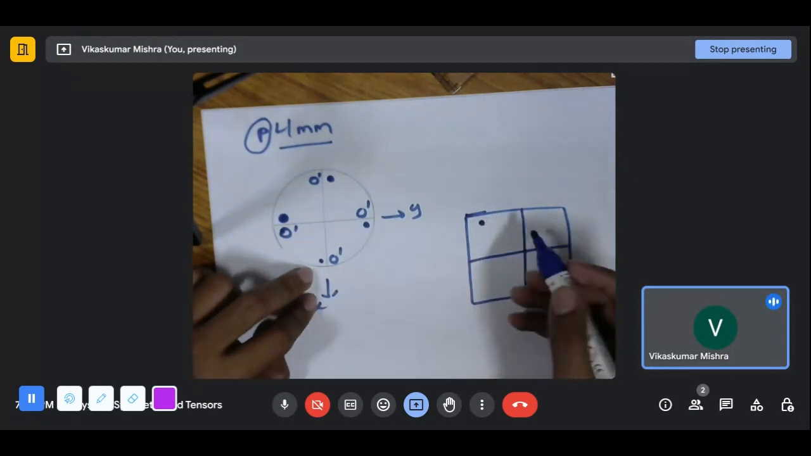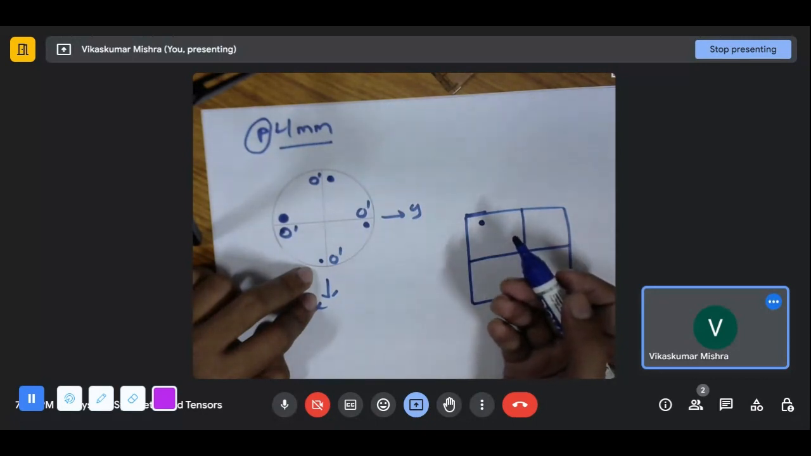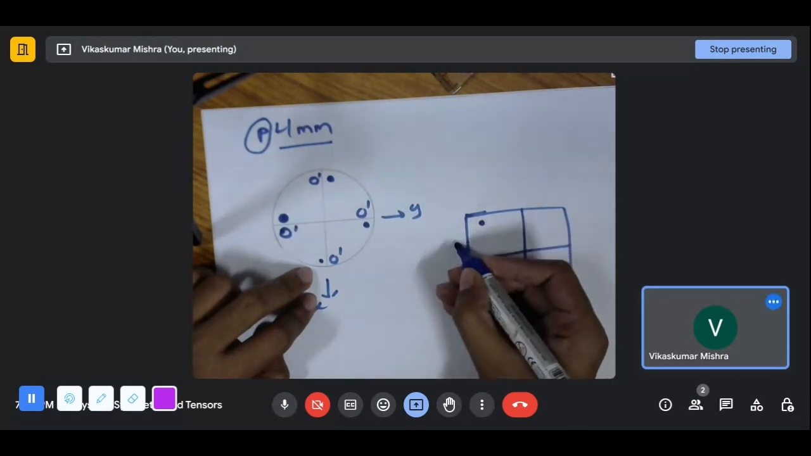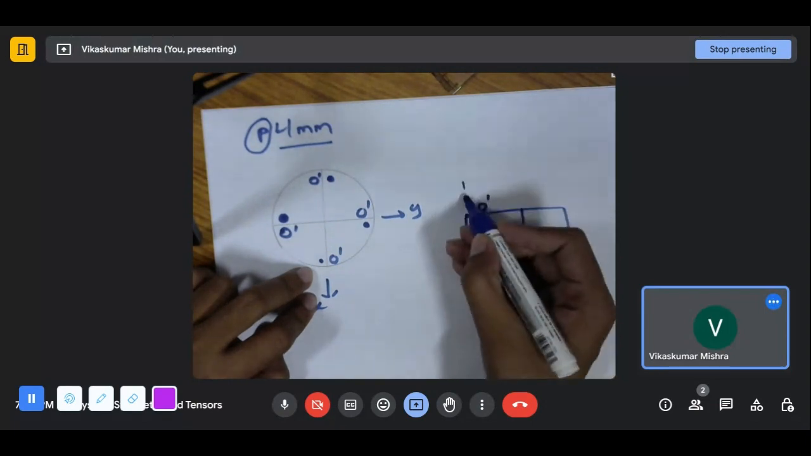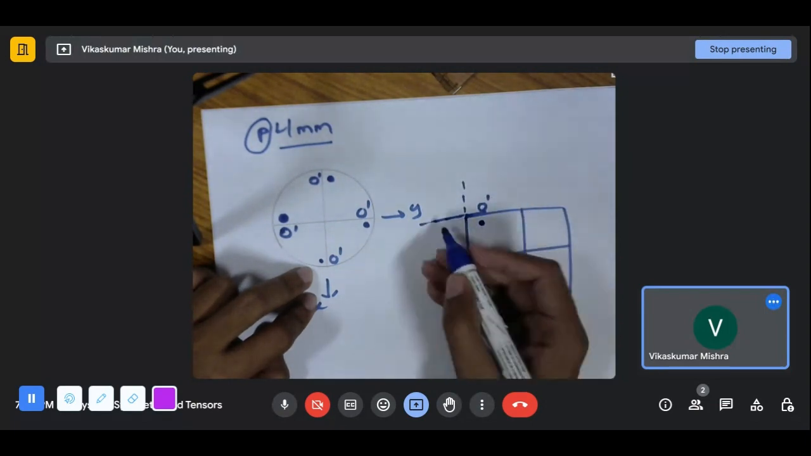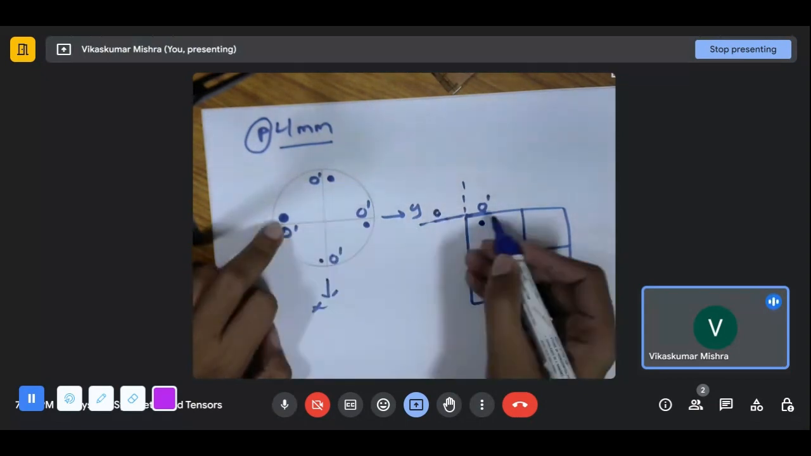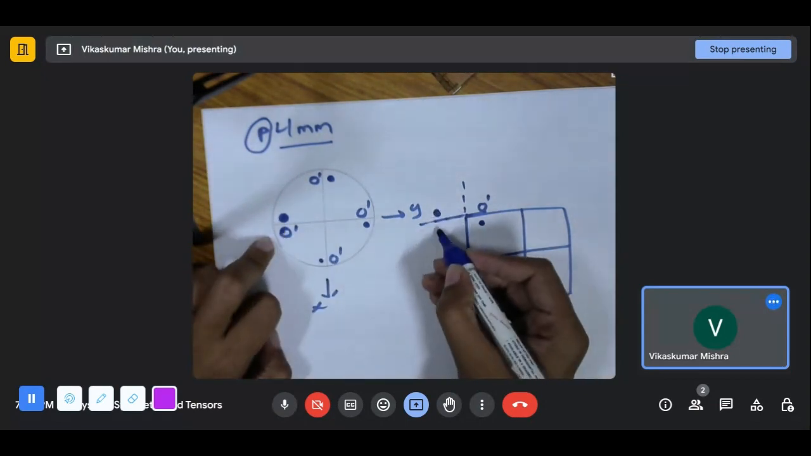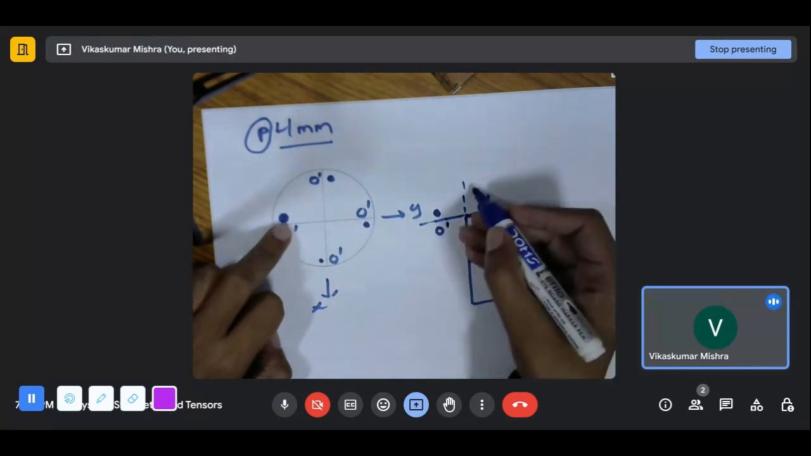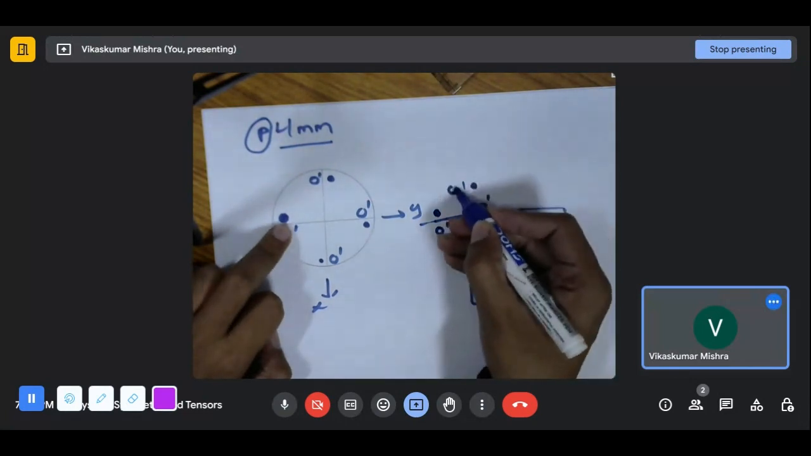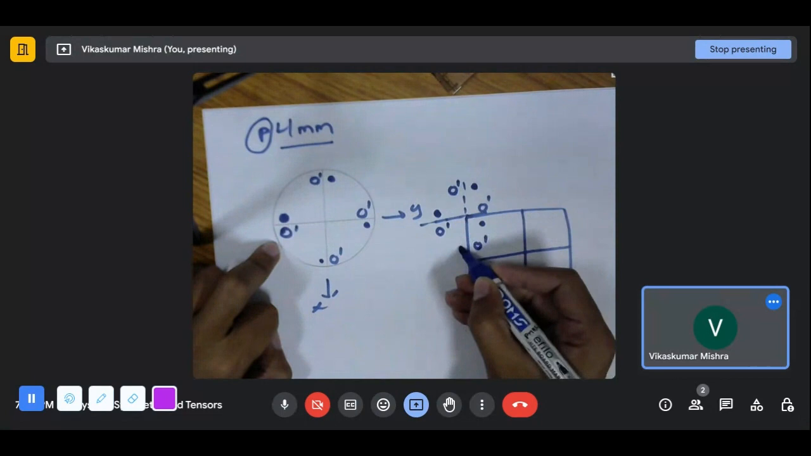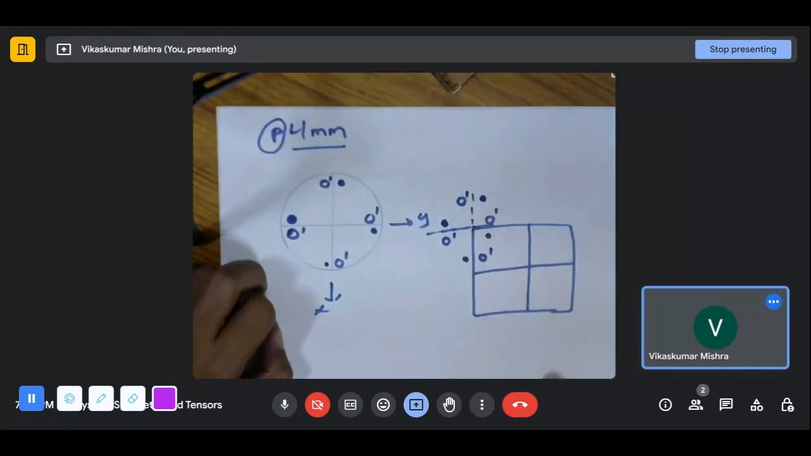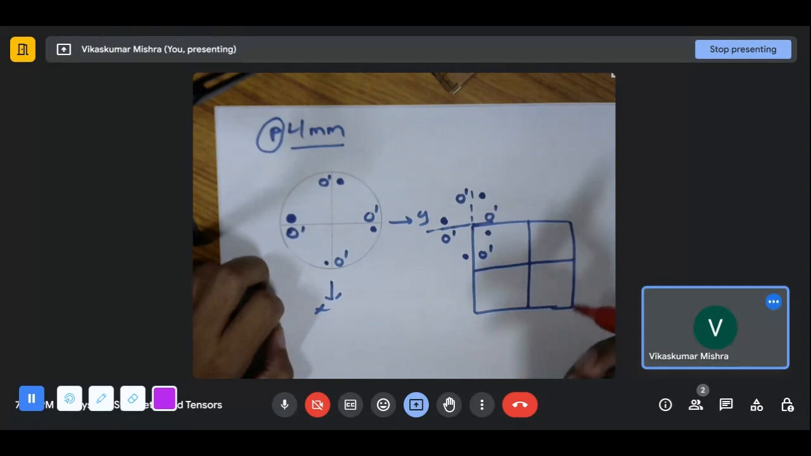And what will we get? Let's say the initial point is this. We'll get O dash. We'll get over here. Let's make the entire thing over here. This and O dash. Here it will be hollow dash. Again here it will be. So we just put the entire thing over here. The same will go for the other points also.